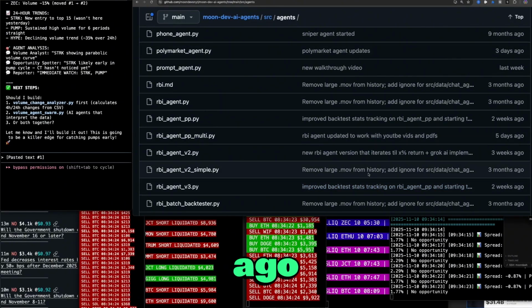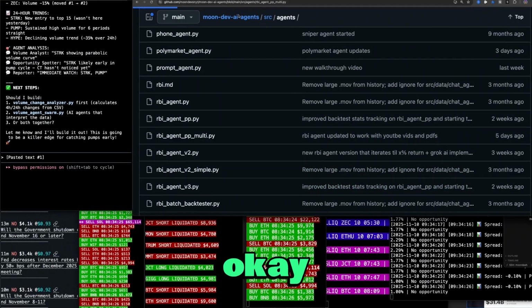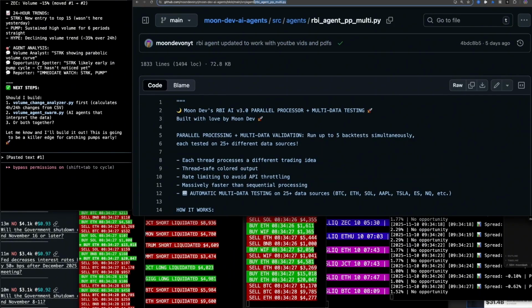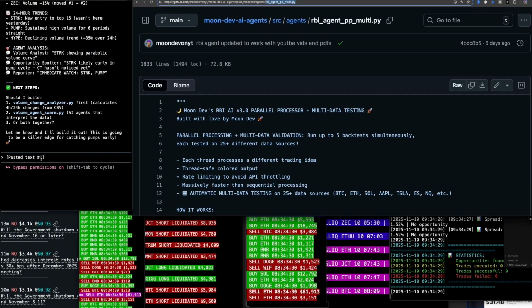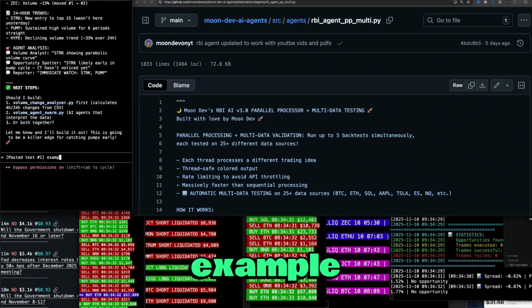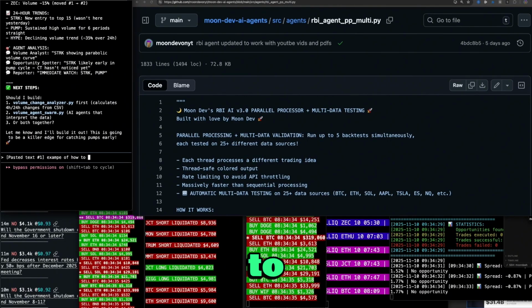And 5 days ago, RBI PP multi. Okay, so let's use this. Example of how to use swarm.